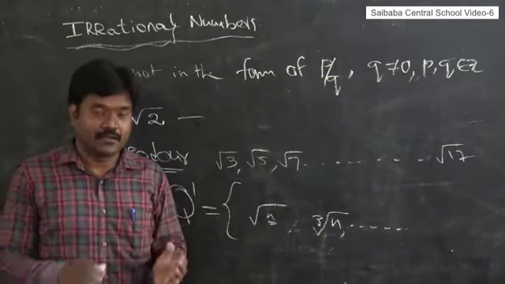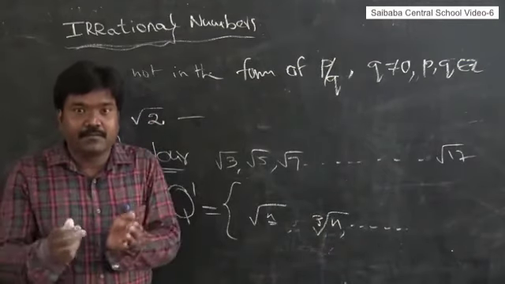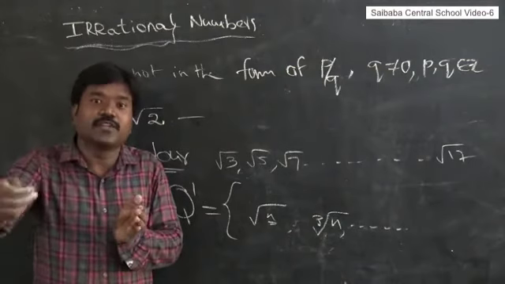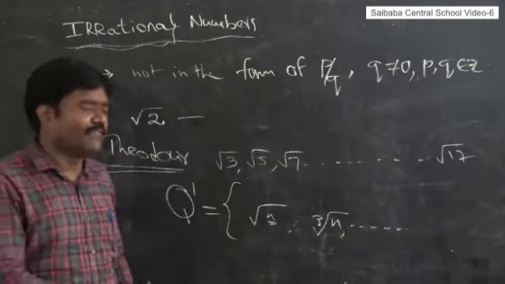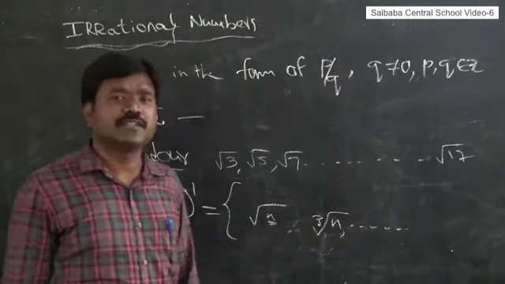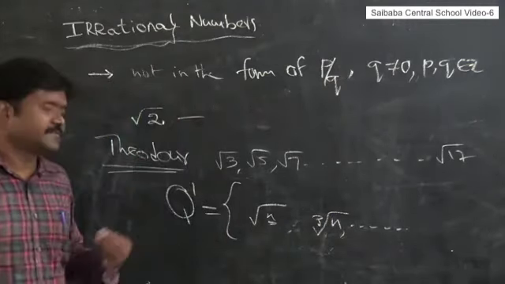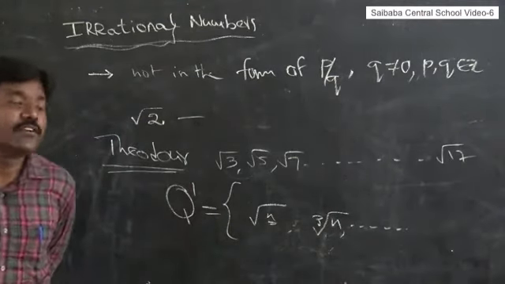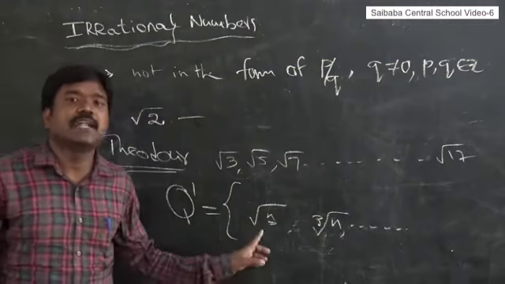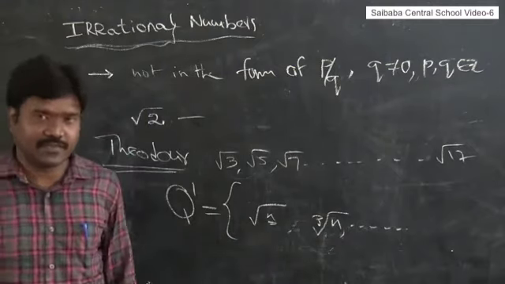Perfect numbers raised to the fourth degree, perfect squares. What are the examples? Now I am giving one example. What are the perfect squares? I will give a clear explanation for this. This is the second definition: irrational numbers are in the form of root n, where n is not a perfect square.